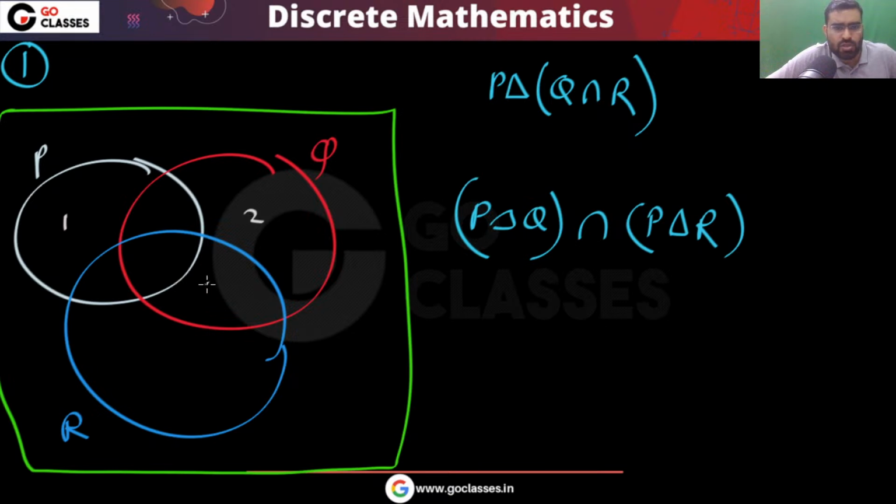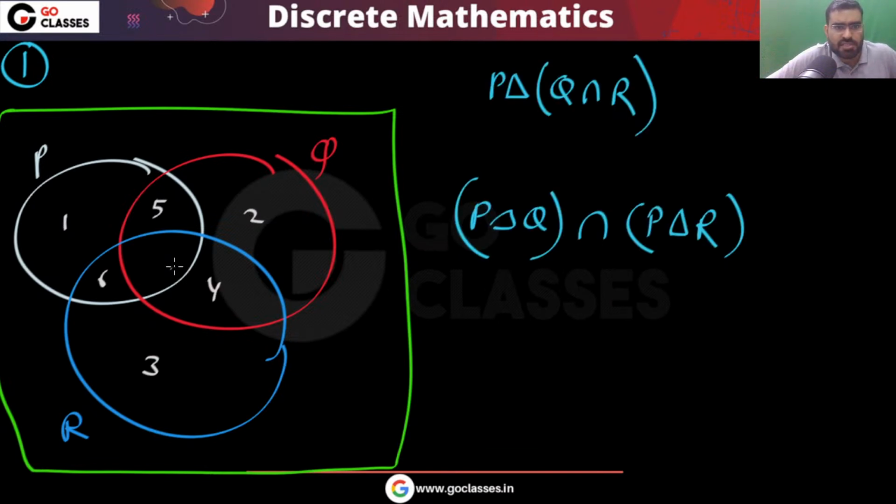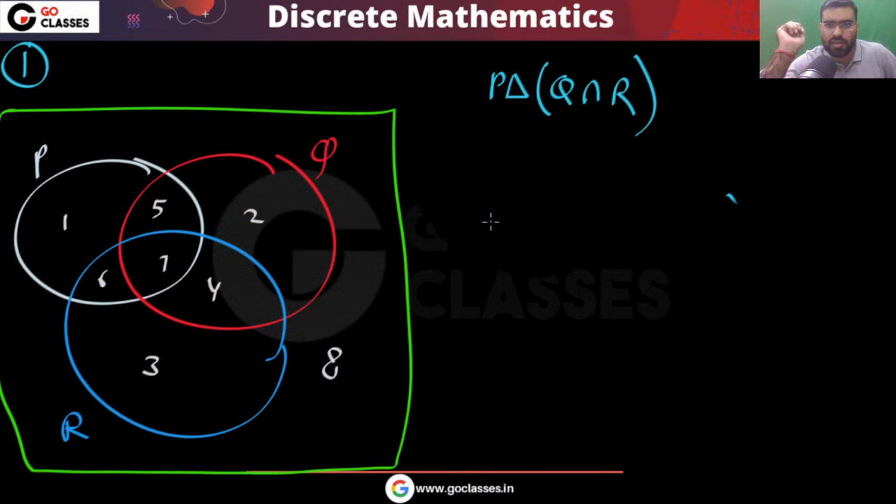Area number 1, 2, 3, then you have area number 4, 5, 6, 7, 8. Total 8 areas you have. Now you tell me, what are the areas that are covered by this? One by one I am asking. First you forget about this one. Now you tell me about this one. What are the areas that this is covering?